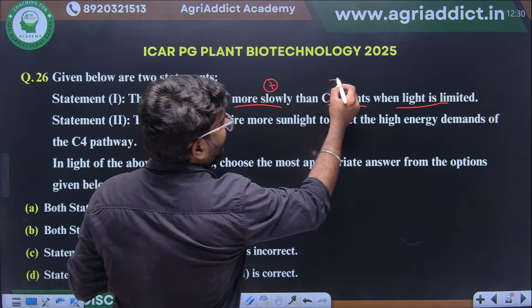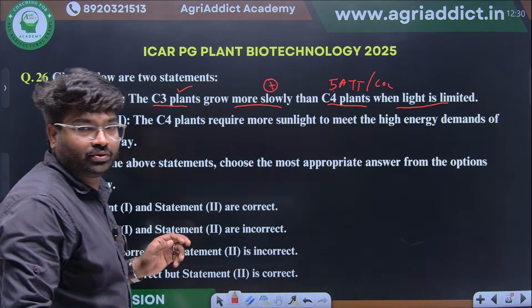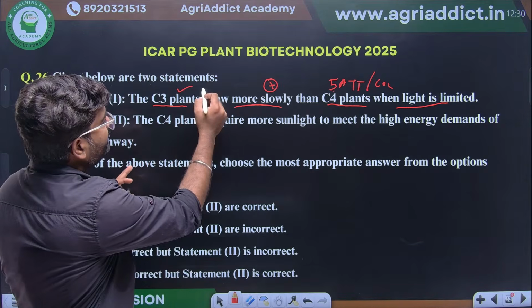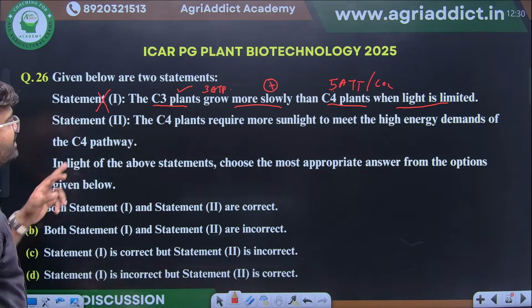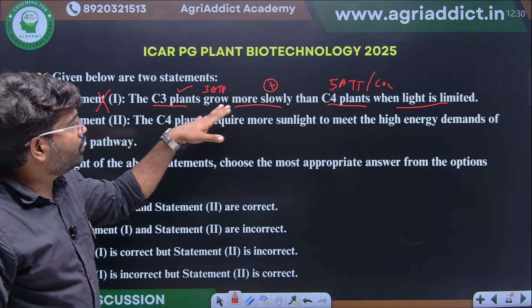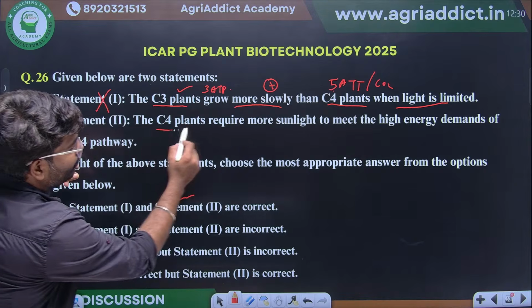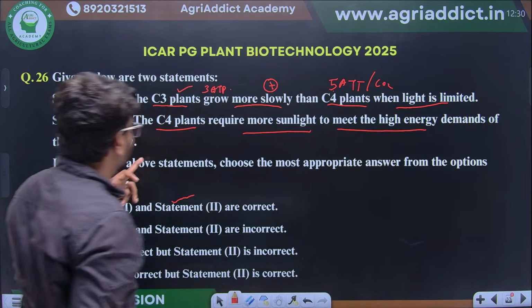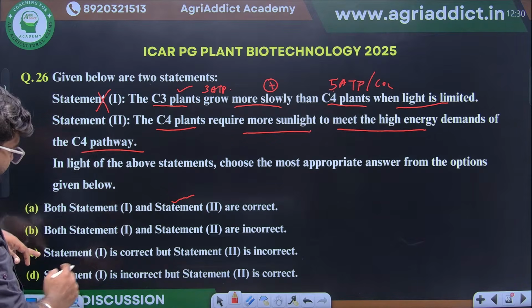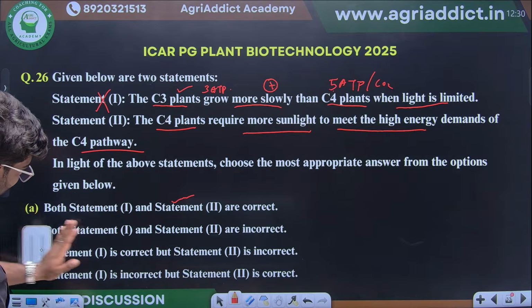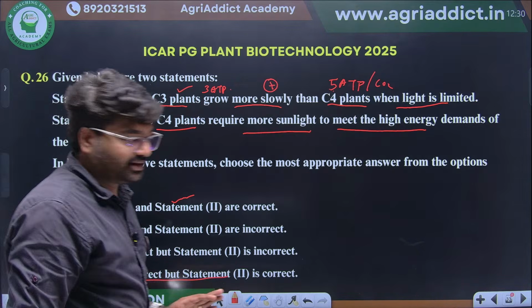For example, 5 molecules of ATP will be required for fixing per molecule of CO2, but here only 3 molecules of ATP will be required. So the first statement is wrong. C3 plants will grow faster than C4 plants. That is the right option. Second, C4 plants require more sunlight to meet the high energy demands of the C4 pathway. Yes, this is correct. So the right option is statement 1 is incorrect and statement 2 is correct. Clear, students? Yes.